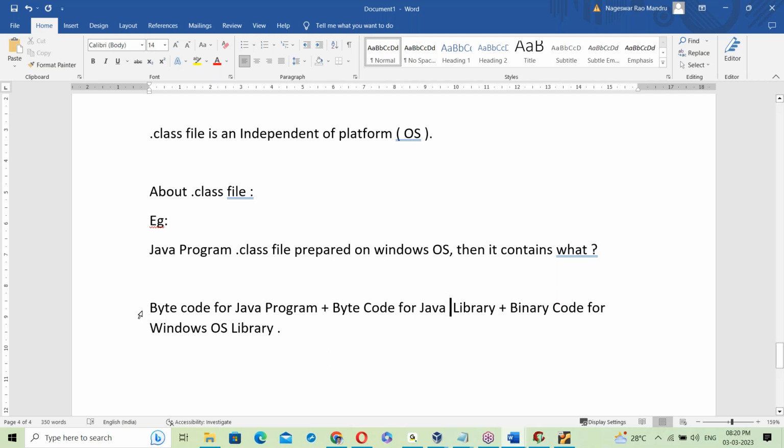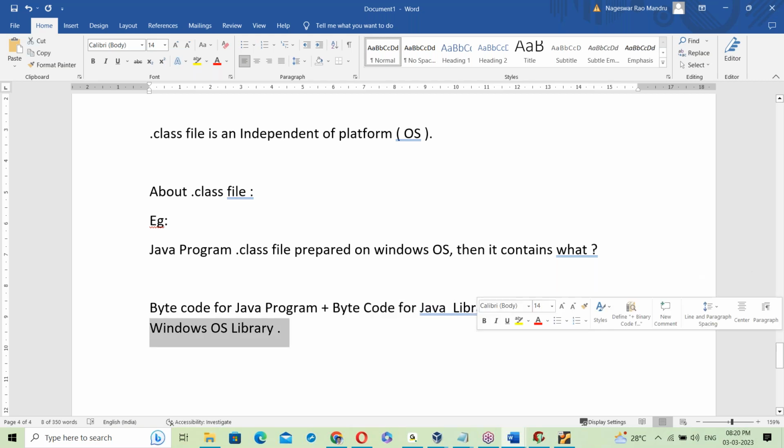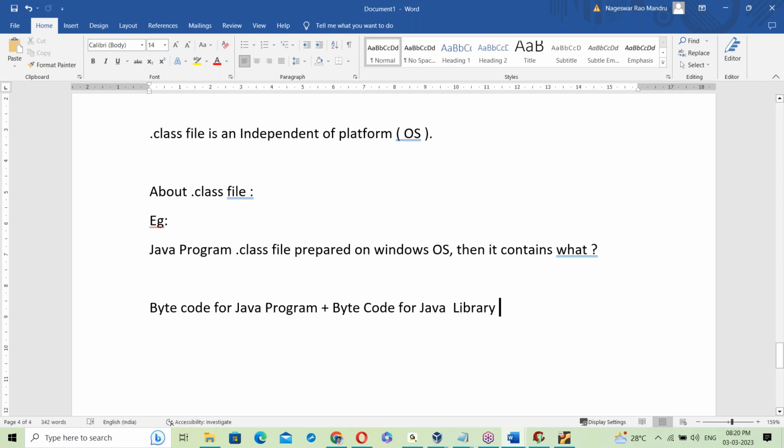So, bytecode for the Java program, bytecode for the Java library, plus binary code for the OS library. No, we don't have this part. Simply, the dot class file contains only bytecode for the Java program and bytecode for the Java library. See, the Java library is also developed in Java here.